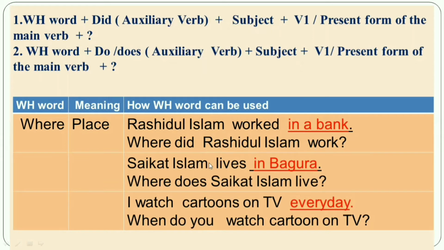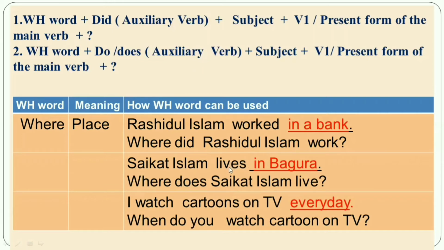Second one, Shoykut Islam lives in Bogura. So look at the underlined word in Bogura. It indicates the place. So instead of in Bogura, the WH word will be where. So right here at first where. And then find out, is there any auxiliary verb? No, there is no auxiliary verb. Now look at the principal verb, that means the main verb.